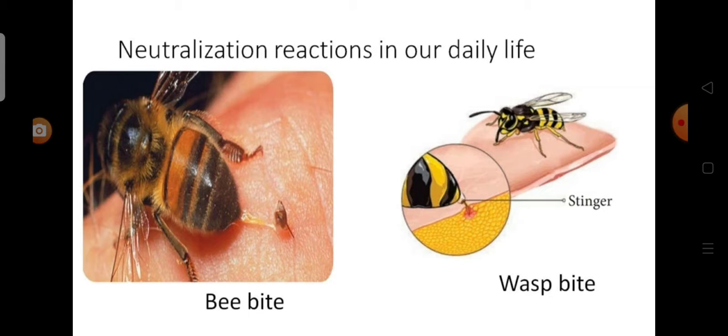Next one is wasp bite. When we are bitten by wasp, we feel the burning sensation and pain. It is due to the alkaline substance that is injected by the insect. To neutralize the alkalinity, we use vinegar, which is an acid.